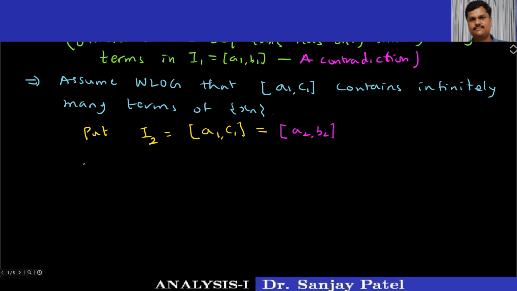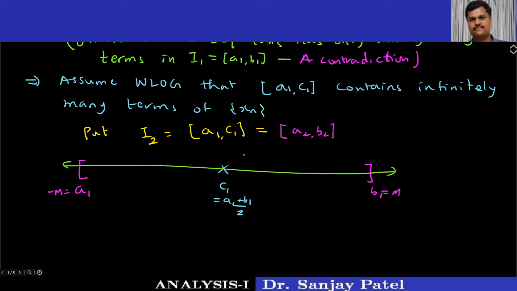So let us see what happens here. We started with the interval minus m to plus m, which was a1 b1. This is minus m, this is plus m. We have divided this into 2 halves by taking c1 equal to a1 plus b1 by 2.